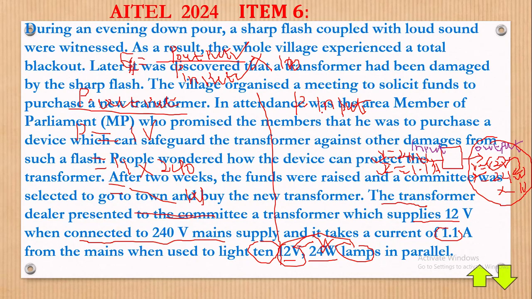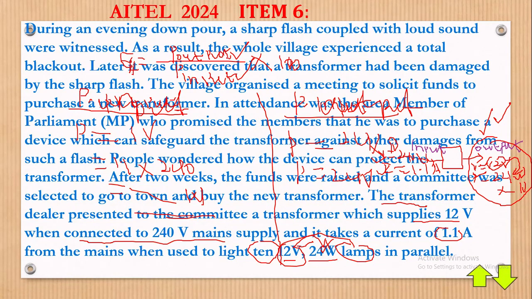Now, what about here in the power output? Sorry, this is meant to be power input. Allow me to change this to power input. Anyway, that's power input. Then the power output is shown with this arrow this side. Power output is equal to, of course, the 24 for one bulb times how many bulbs? 10 bulbs. So power output is just 240.